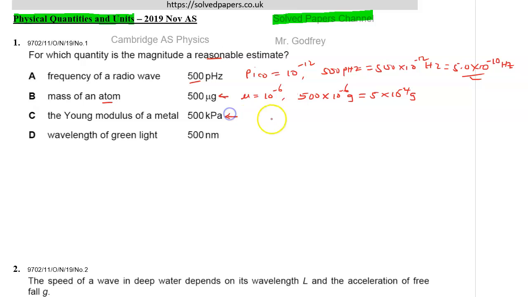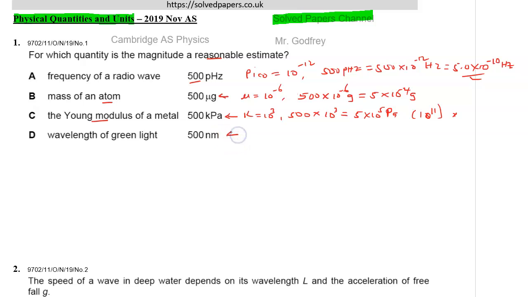That cannot be correct. Young modulus of a metal: kilo is 10 raised to power 3, that is 1,000, and therefore 500 kilopascal is 5 times 10 raised to power 5 pascals, and Young modulus is usually of the order of 10 raised to power 11. So if you get anything less than 10 raised to power 11, then that is not correct. So this is also not correct.